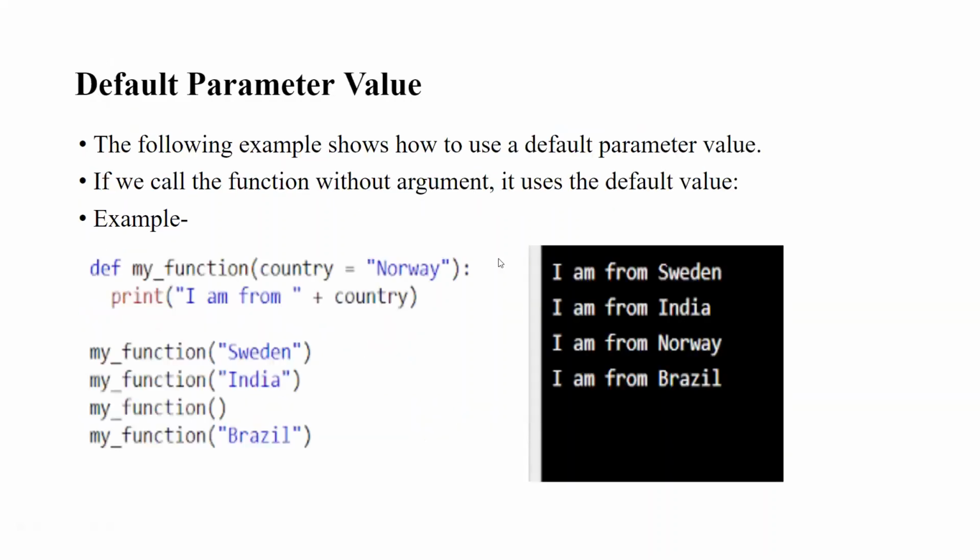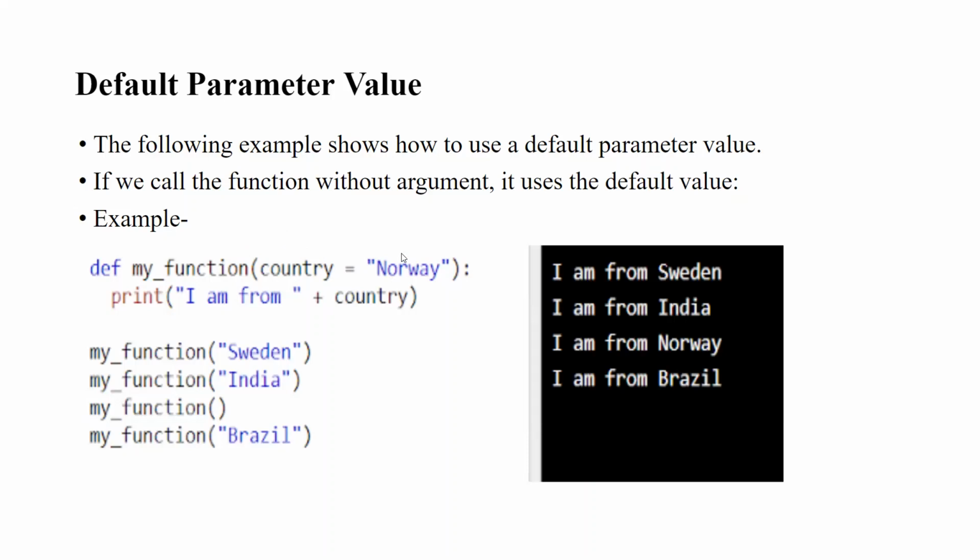Default parameter. Python also allows default parameters, just like in this function def my_function, where I give country Norway, which is the default.